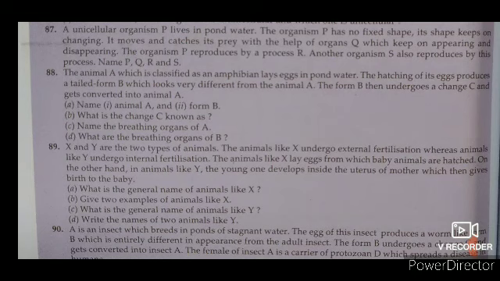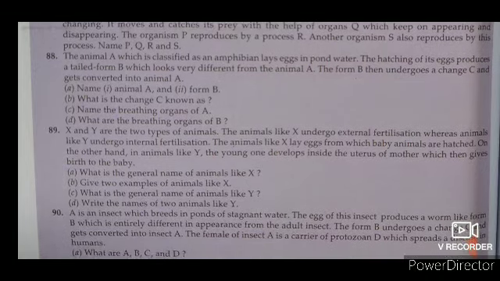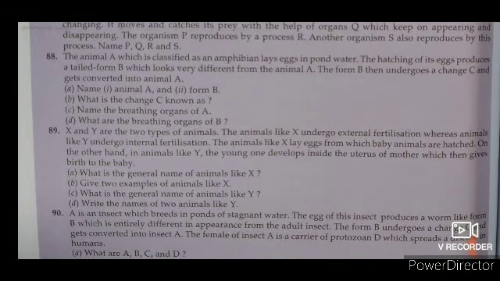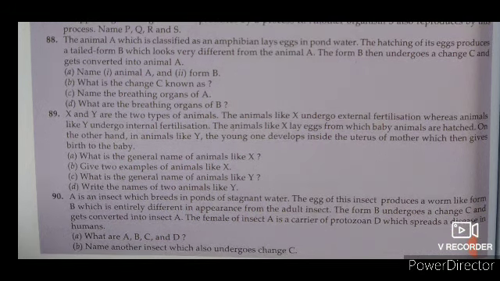The animal A, which is classified as an amphibian. Amphibian मतलब water में रहने वाले. Lays eggs in a pond water. The hatching of its eggs produces a tailed form B, which looks very different from the animal A. The form B then undergoes a change C and gets converted into animal A.